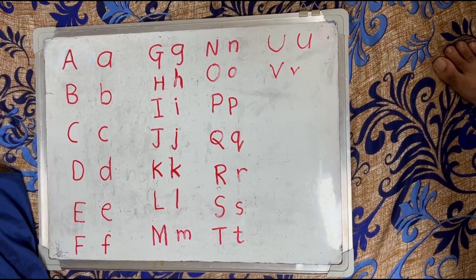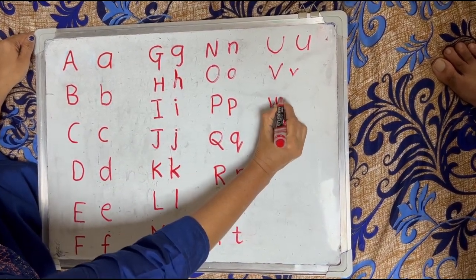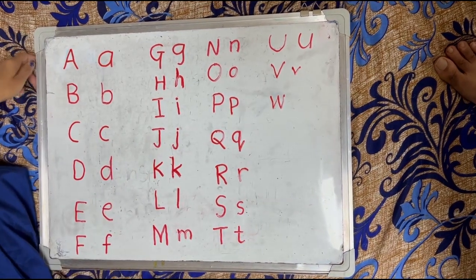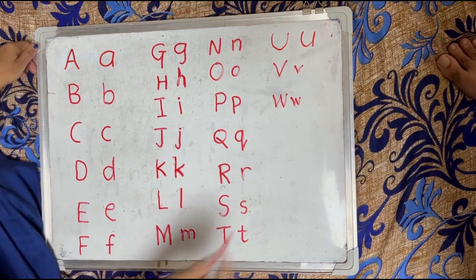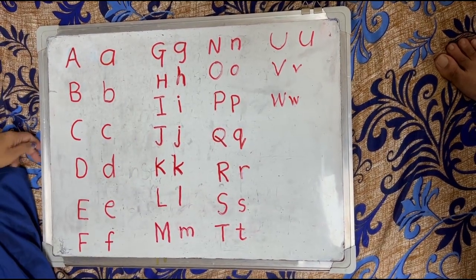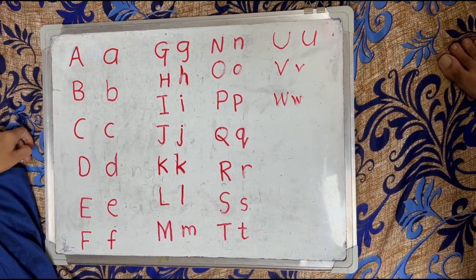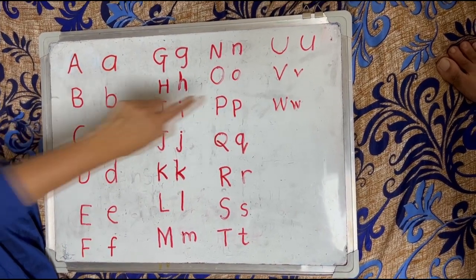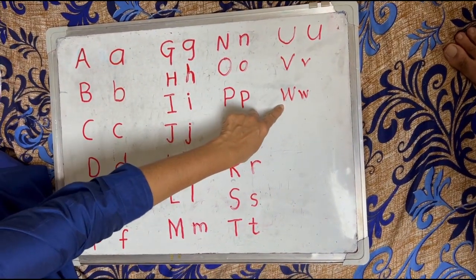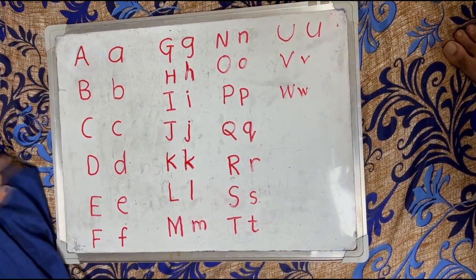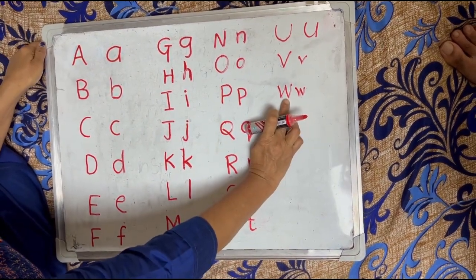Now next letter is W. This is capital letter W, and here it is small letter w. The phonic sound of letter W is V. This is V, van. This is V, watch.